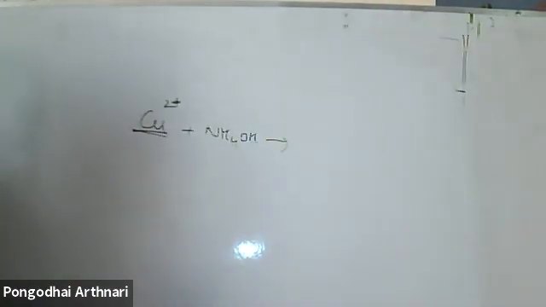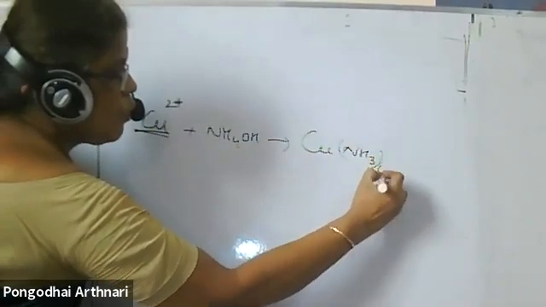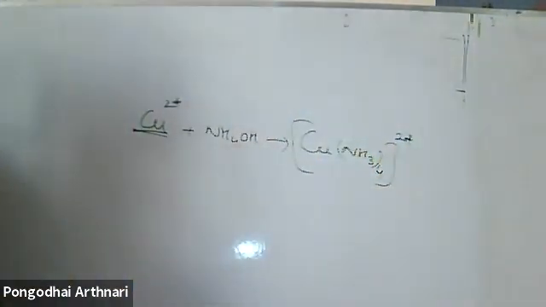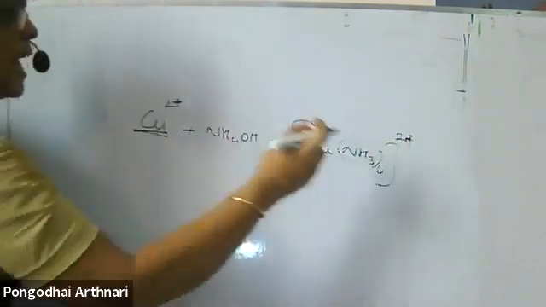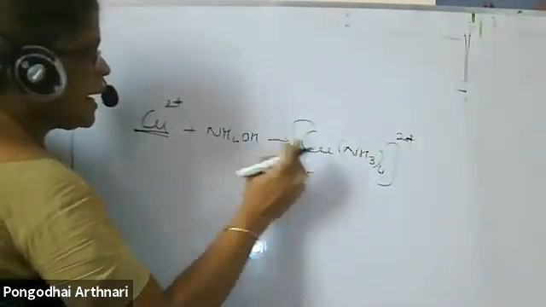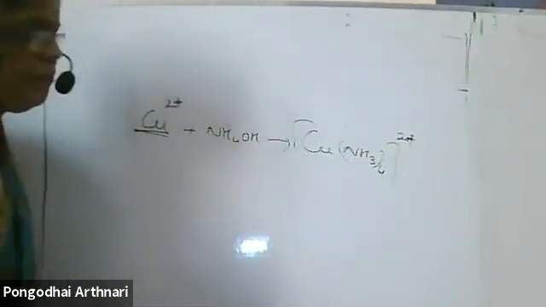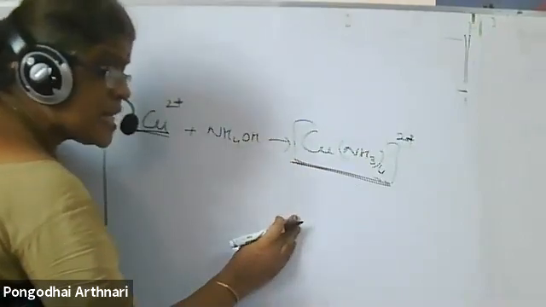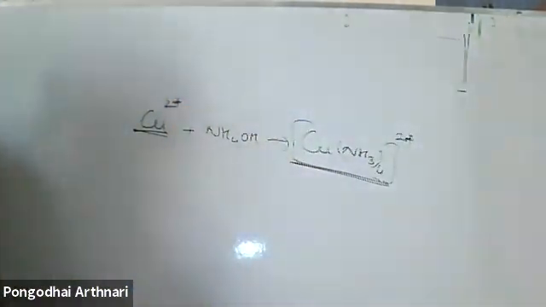It forms a complex salt, [Cu(NH3)4]2+. Whatever the anion may be, forget it; we are writing in the ionic form. This complex is the reason for the formation of the deep blue coloured solution.